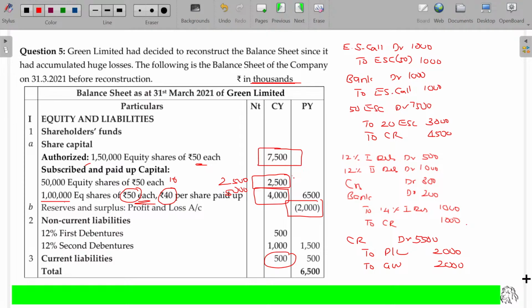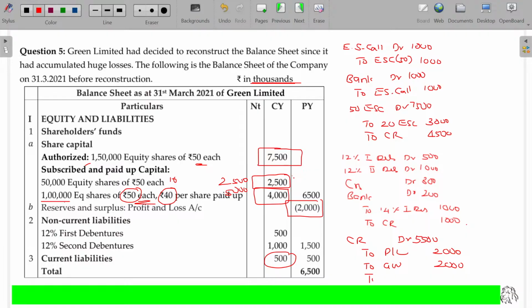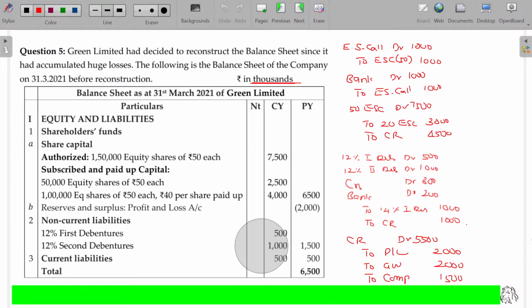Out of the 5,500, 2,000 is used for writing off the existing loss. Another 2,000 is used for writing off the goodwill. Still we have 1,500. That 1,500, if we still have anything, can be used for writing off the computers. Okay, so computers, that value being 1,500. Available amount. Now score of everything. So we have passed the entry here. That's all. Now let's see.